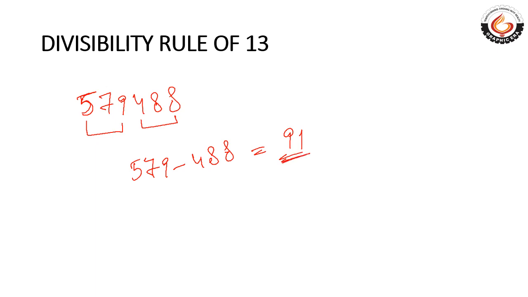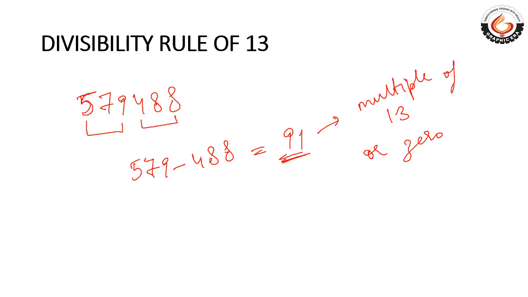If the grouping difference is a multiple of 13, or 0, then we can say that the complete number is divisible by 13. Got it? We'll do some practice questions as well.